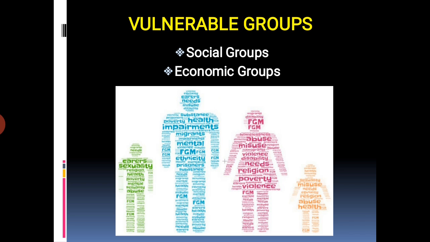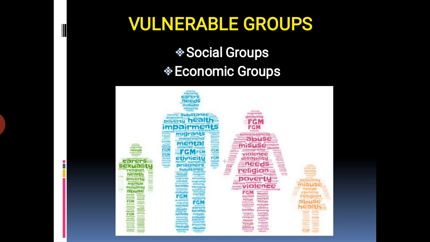Second, economically vulnerable groups comprise rural landless laborer households and urban casual labor households. However, during the last few years, all these groups except the scheduled tribes have witnessed a decline in poverty. There is a great difference among the members within poor families. Okay, students, so these are the vulnerable groups.